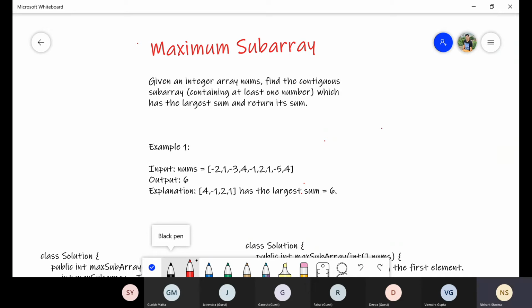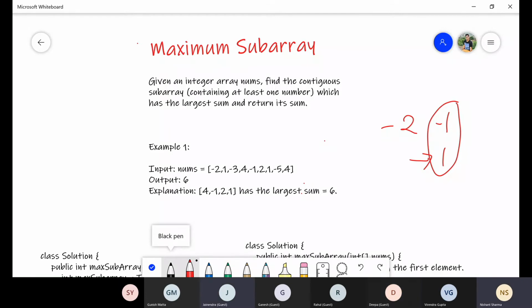So for the first element, the maximum sum could be -2. If we consider both elements, 0th position and first position, the sum is -1, right? But if we consider only the 1th position element, which is 1, out of these, which one is maximum? 1. So I can say the maximum possible sum for the size 2 array -2, 1 is 1. Is it clear?